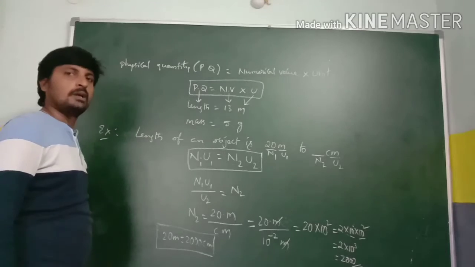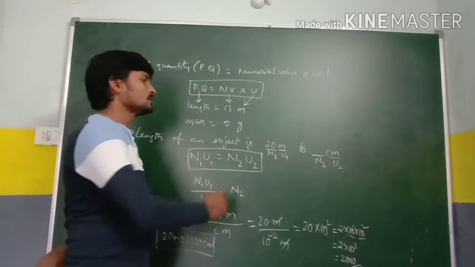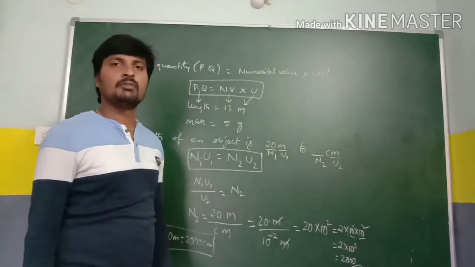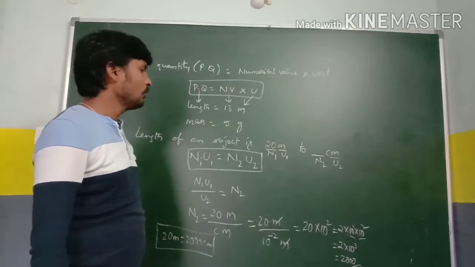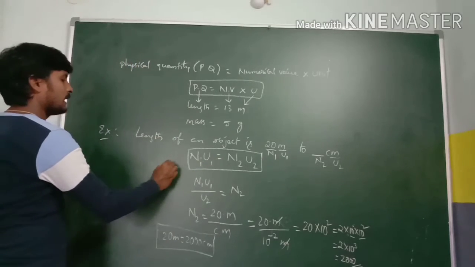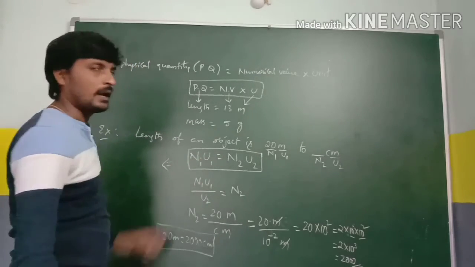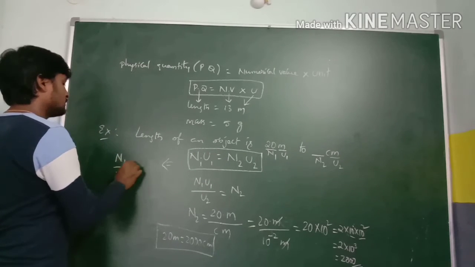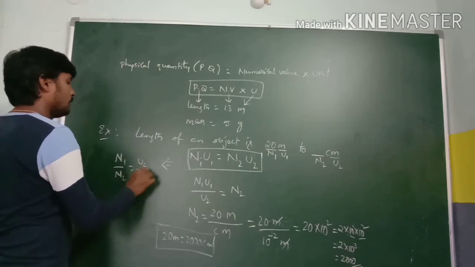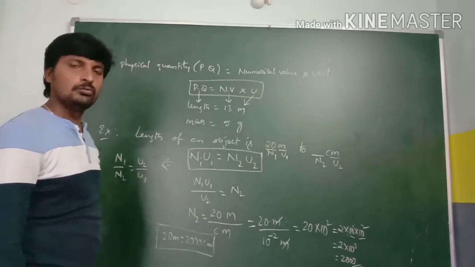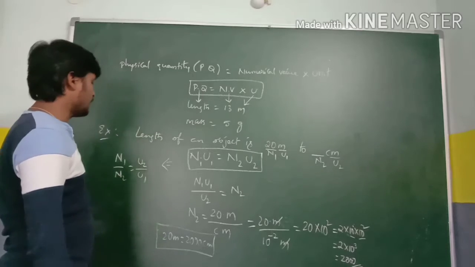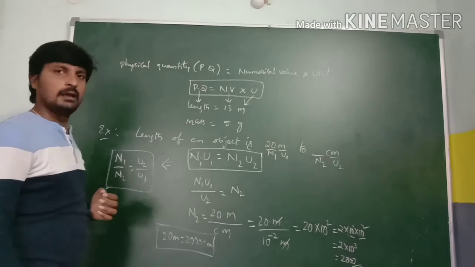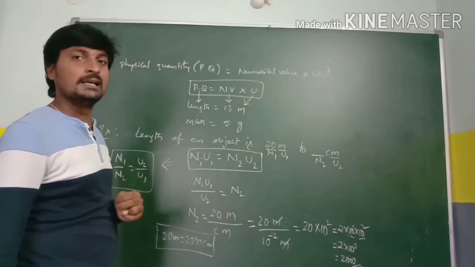In this way, we can convert one system to another system with the help of the relation N1 U1 is equal to N2 U2. This can also be written by putting all the N terms on one side and all the U terms on the other side: N1 by N2 is equal to U2 by U1. In this way, we can make the relation between the numerical value and the unit of two different systems.